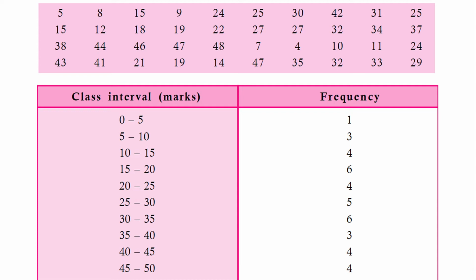Now in between 5 to 10, let's count the students from this table. There are 3 students. For 10 to 15 marks, how many students are there? 1, 2, 3, 4. There are 4 students. And in this manner, we will make this table till 50 marks. The last class interval is 45 to 50 and in this range, 4 students fall. So this is our frequency distribution table.